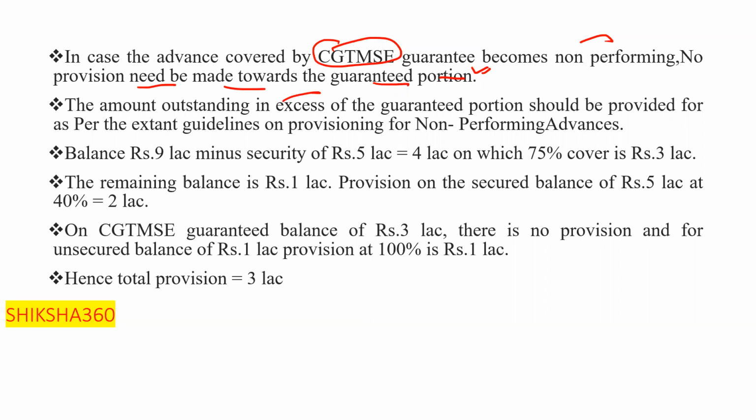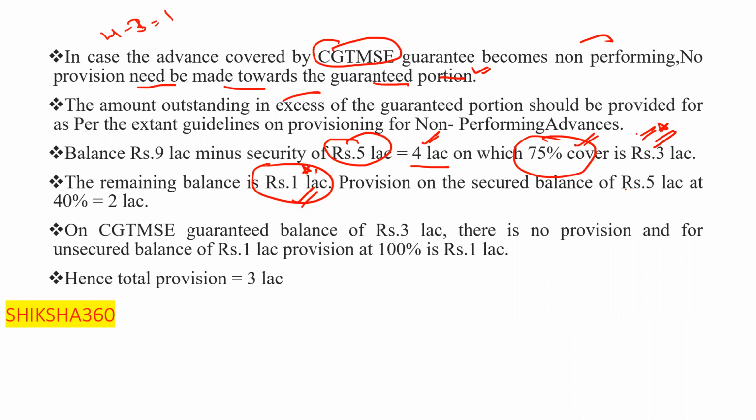Clear? So the total outstanding balance we have is rupees 9 lakh, minus a security of rupees 5 lakh. So how much amount do we have left? 4 lakh, on which 75% cover, that is the CGT MSE cover. So the covered amount is rupees 3 lakh. The remaining balance is 4 minus 3, that is 1 lakh. So this is the total unsecured portion.